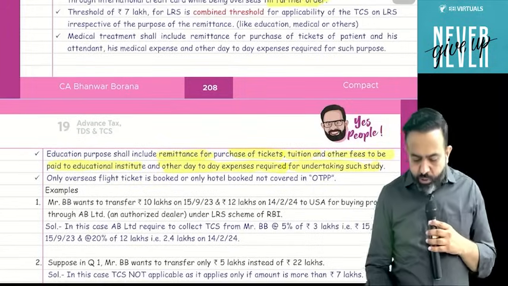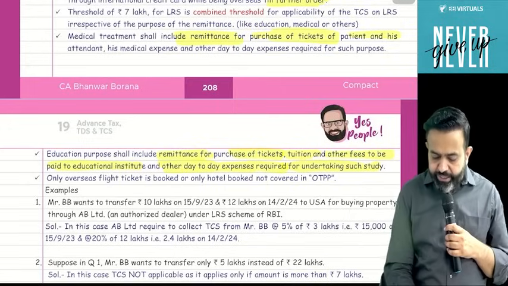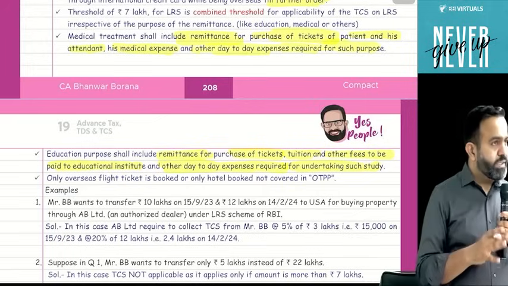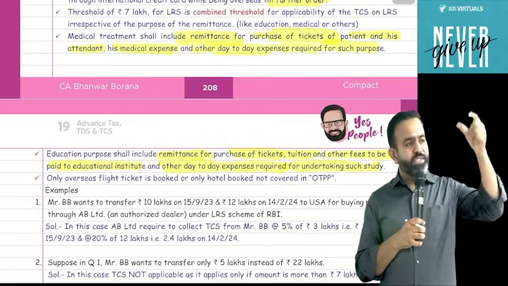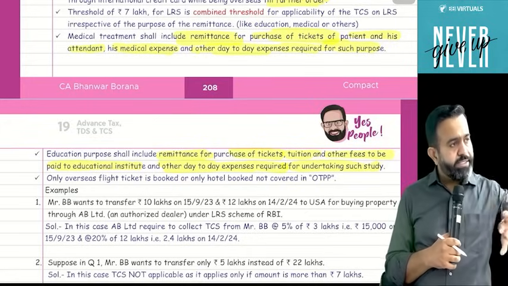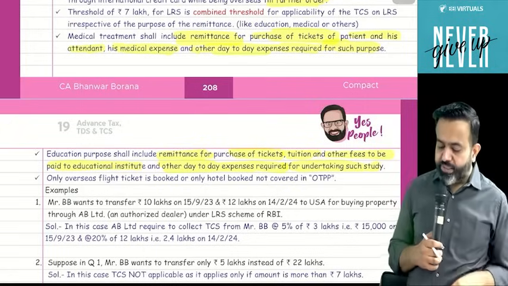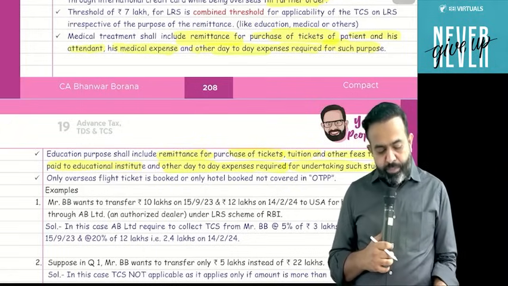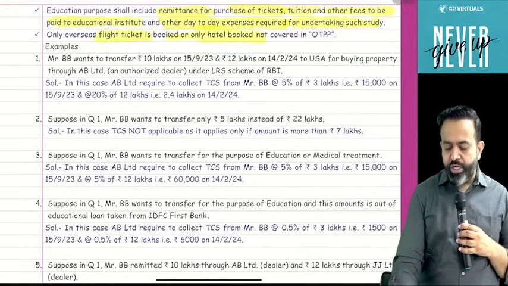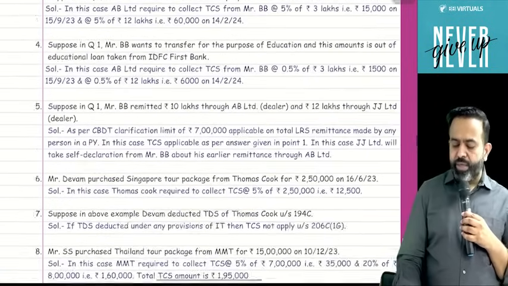Now medical purpose. So medical treatment includes the remittance for the purchase of the ticket of the patient and his attendant, as well as his medical expenses and other day-to-day expenses required for such purpose. So suppose one person is visiting outside India for medical treatment, and one attendant is also with him. So the patient's and the attendant's tickets will both be covered in the medical treatment, along with his medical expenses and other day-to-day expenses required for such purpose. One more point, guys. If only an overseas flight ticket is booked or only a hotel is booked, then it is not covered in the OTPP.